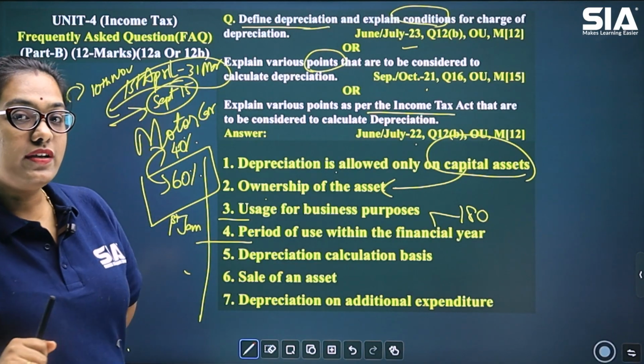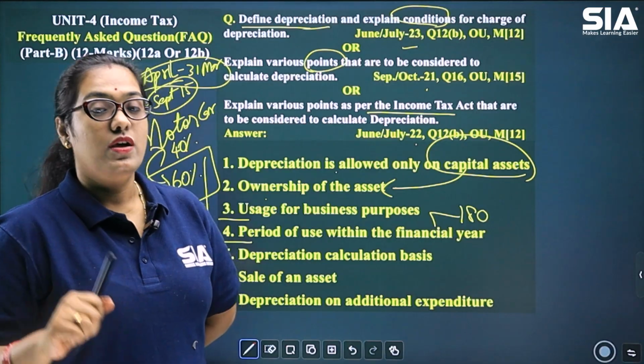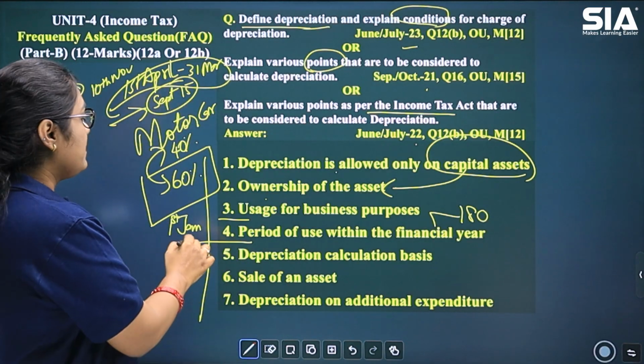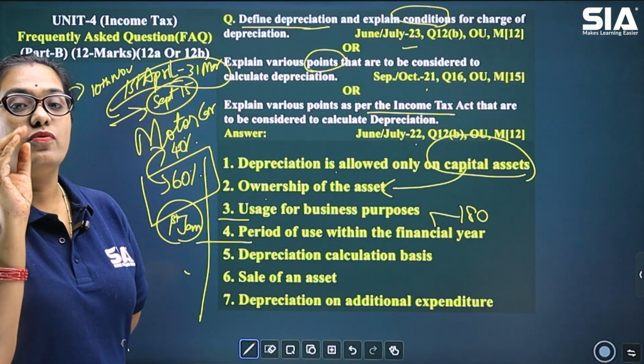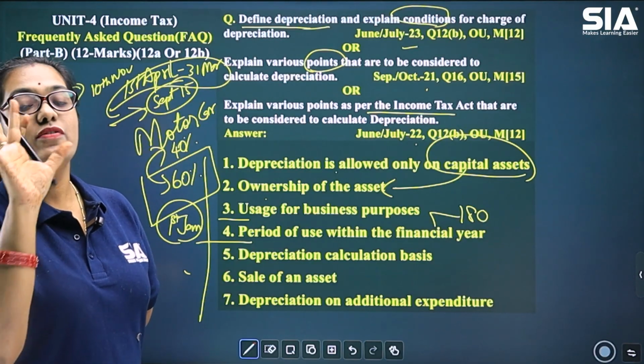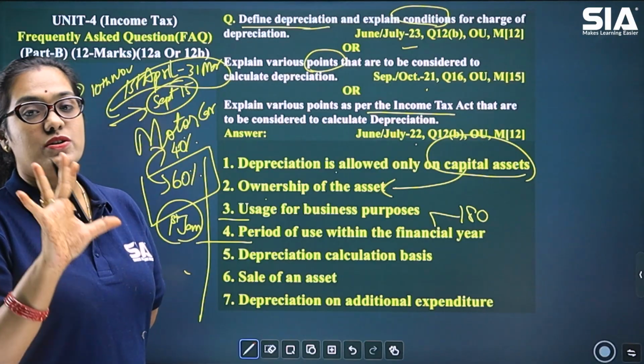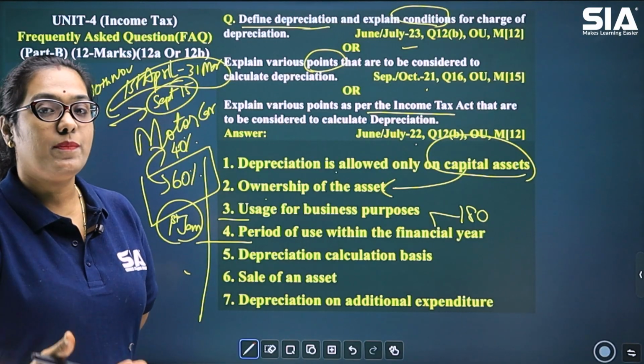And when will the financial year end? On 31st March. So, if this asset has been used only for less than a period of 180 days, then only 50% of the depreciation is allowed. What do we mean by 50%?